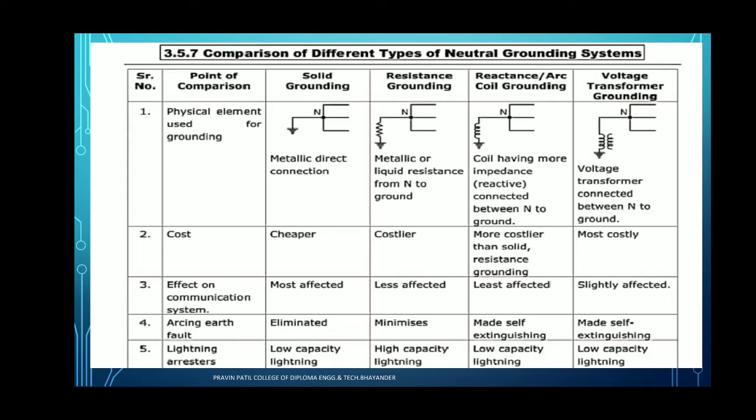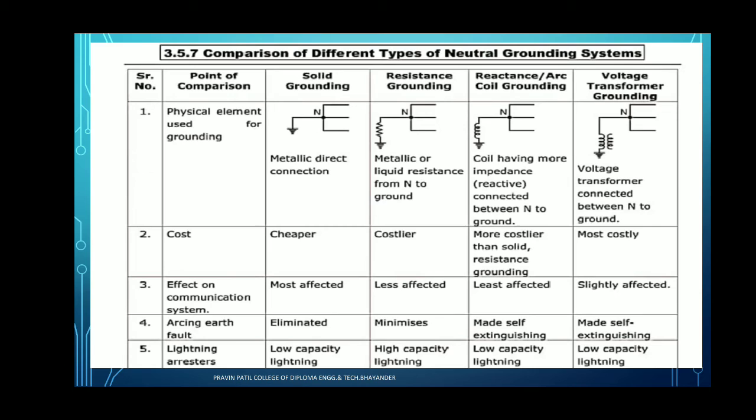Next, lightning arrestor. For solid grounding, a low capacity lightning arrestor is used. For resistance earthing, a high capacity lightning arrestor is used. In reactance earthing, as well as arc coil grounding systems, a low capacity lightning arrestor is used. Next, for voltage transformer grounding, a low capacity lightning arrestor is used. So this is the point regarding the lightning arrestor.